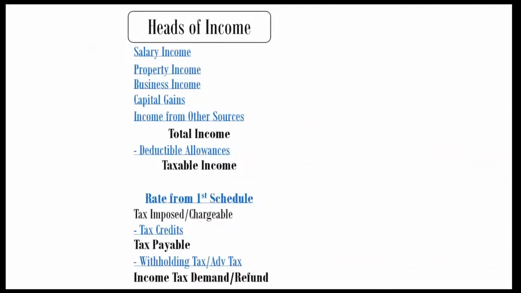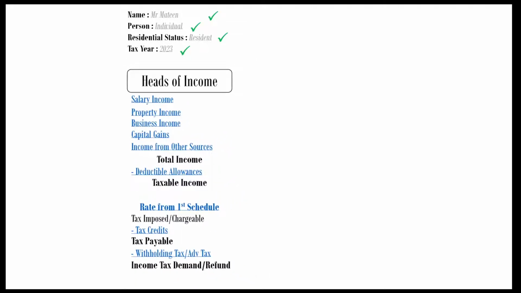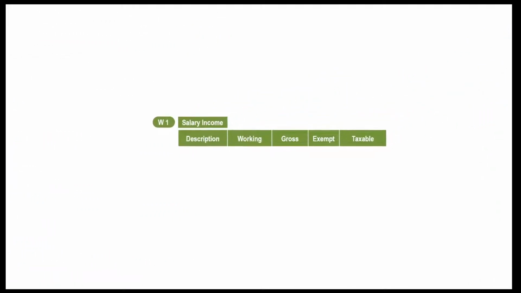Your answer format will look like this. Fill in some basic information like name, type of person, residential status, and tax year. Make your first working on a separate page. For each head of income, you must create a separate working on a separate page.